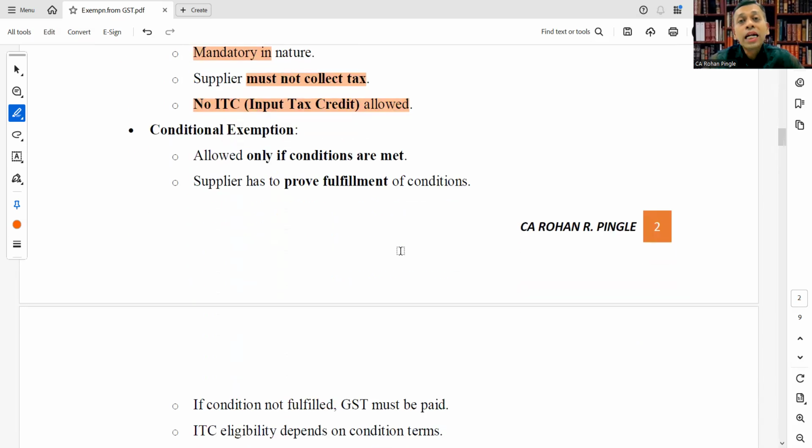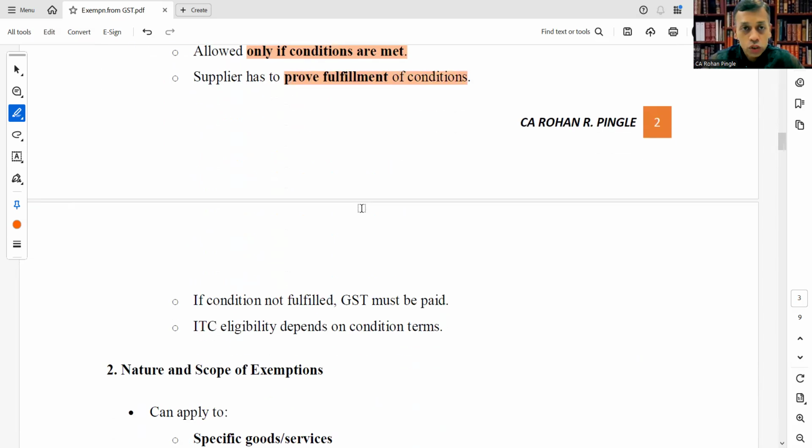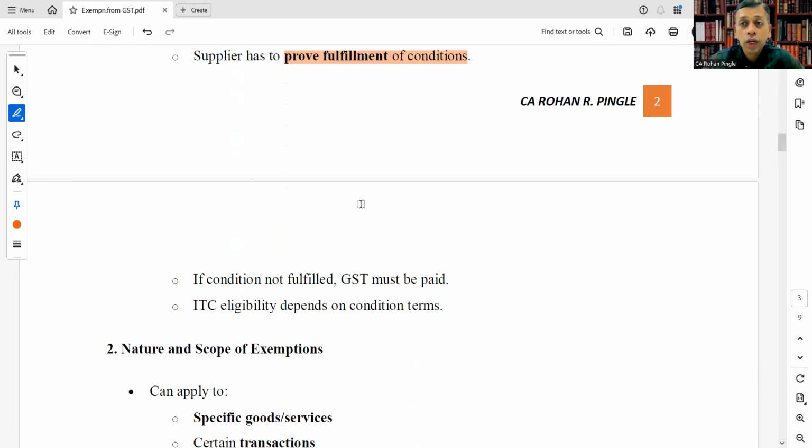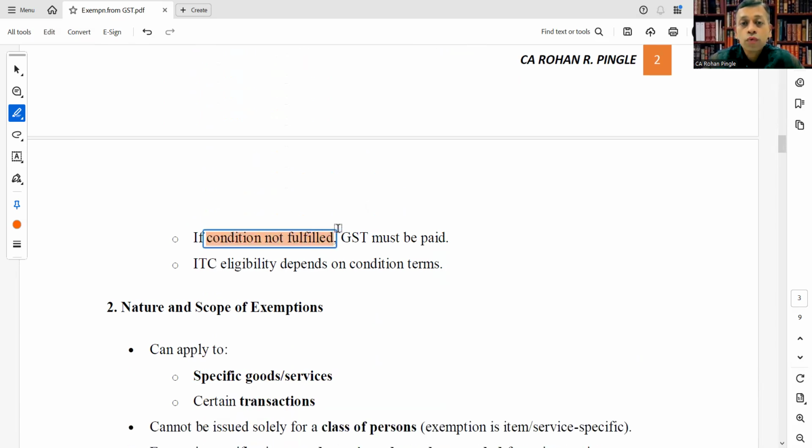Now move on to conditional exemption. Conditional exemption is allowed only if conditions are met. Whatever conditions are mentioned under that particular head, only then can one take that exemption. The supplier has to prove fulfillment of the conditions and keep records for it. If conditions are not fulfilled, GST must be paid.